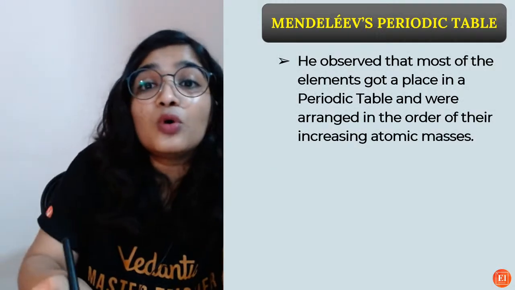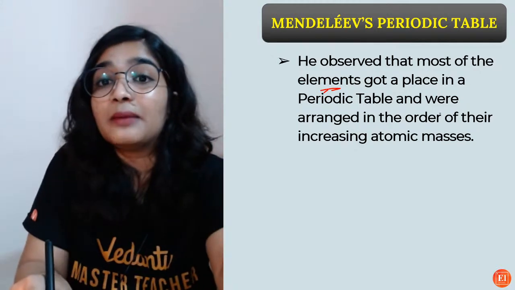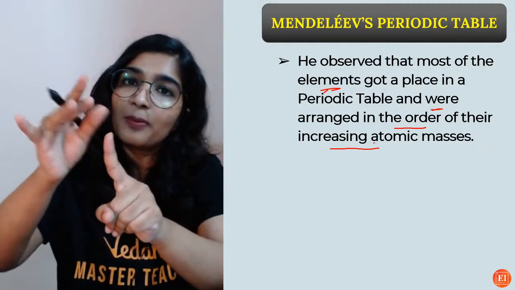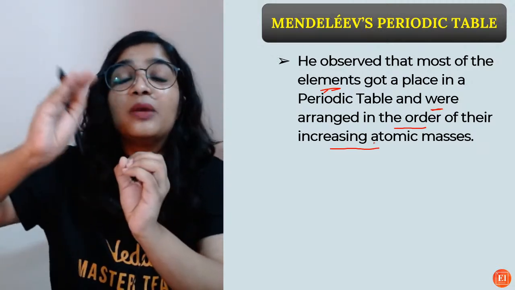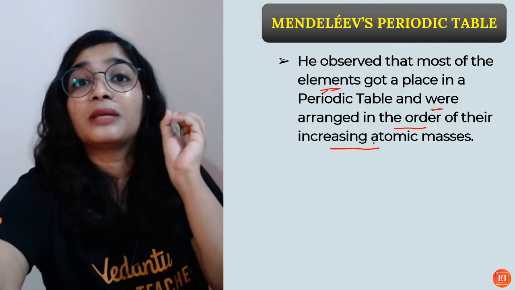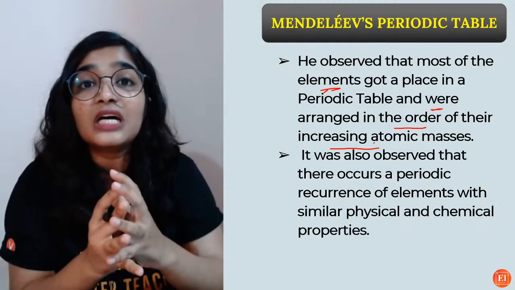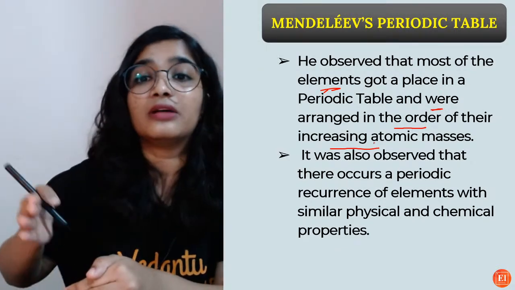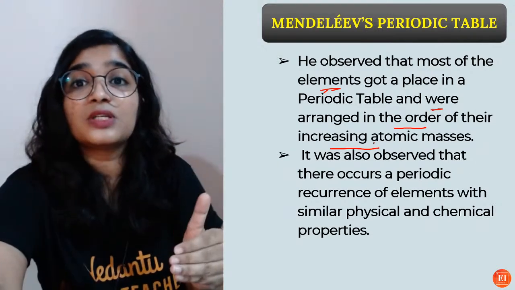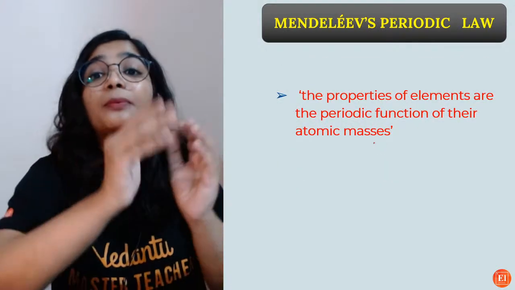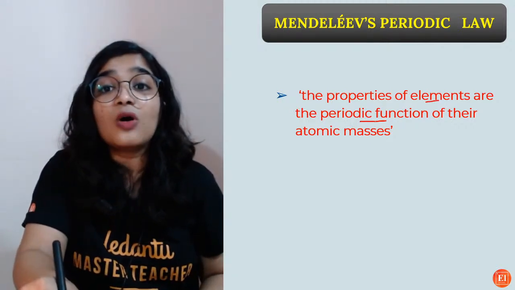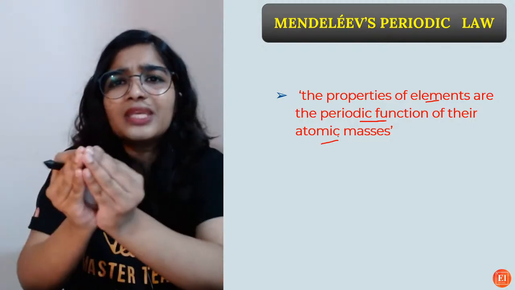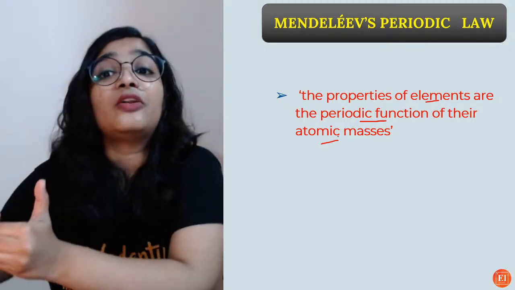So he observed that most of the elements got a place in the periodic table and were arranged in the order of their increasing atomic mass. The chemical properties were also similar, and they were arranged according to increasing atomic mass as well. Here also he observed that the chemical properties are repeating at regular intervals. So based on his observations, he gave us the law that the properties of elements are the periodic function of their atomic masses. What is the meaning of periodic function? Something which repeats itself at regular intervals.